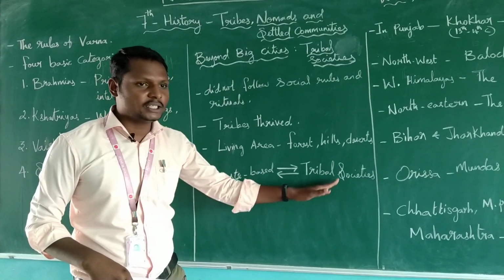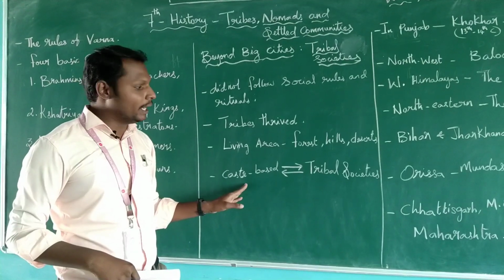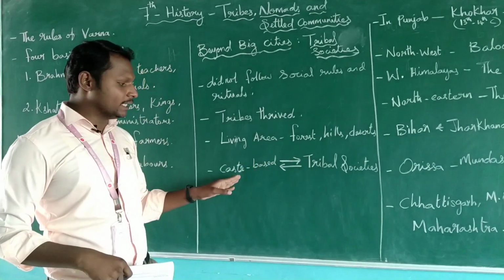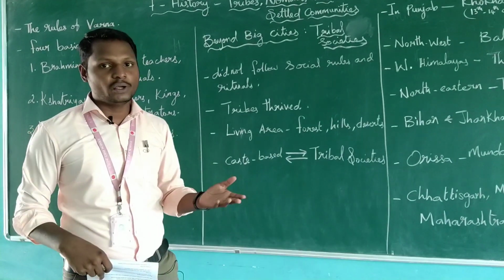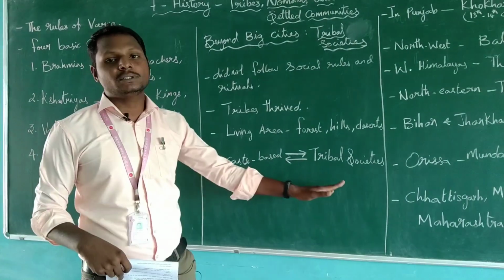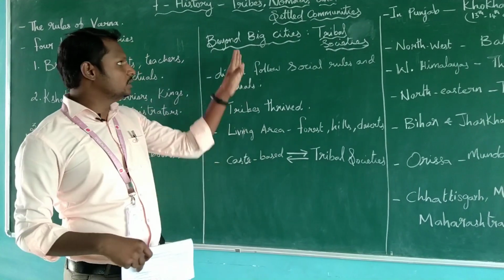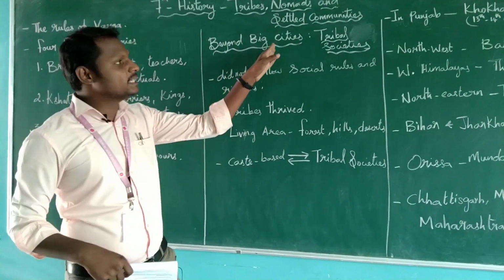They protect the forest and cultivate everything. They work for the caste based people, and they depend on the caste based people for getting food and some other facilities from the city side. So both depend on each other to satisfy basic needs. This is called beyond big cities.